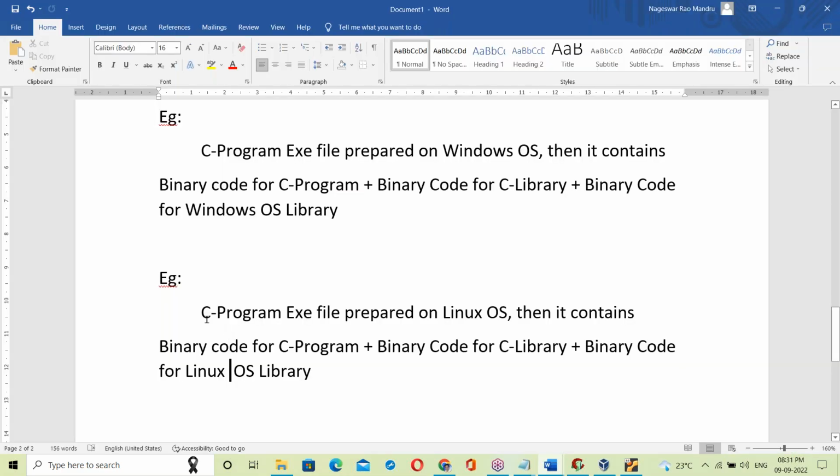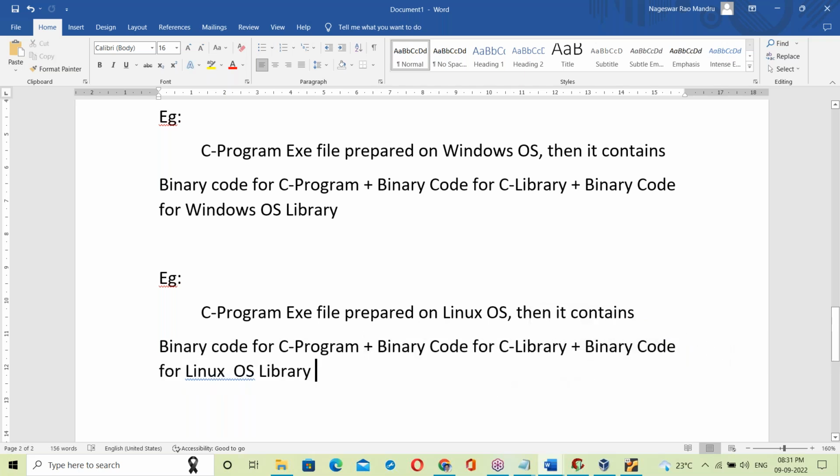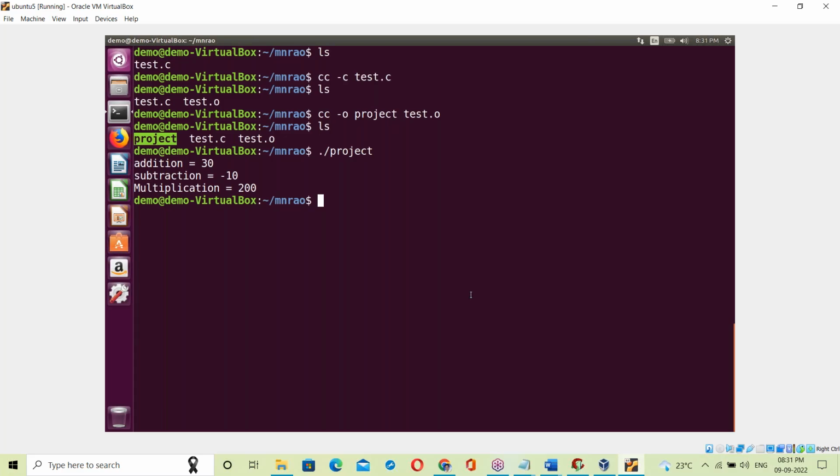So the project exe file contains binary code for the C program, binary code for the C library, and binary code for the Linux OS library. That's it here.